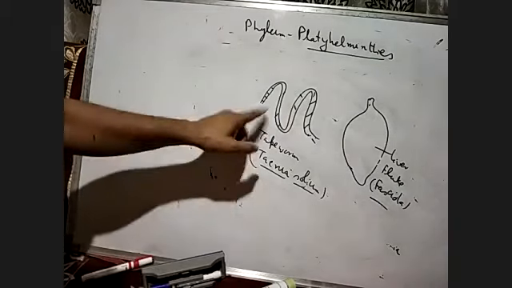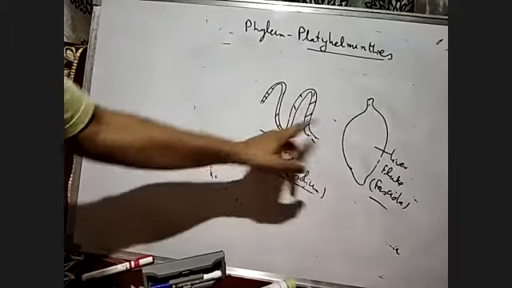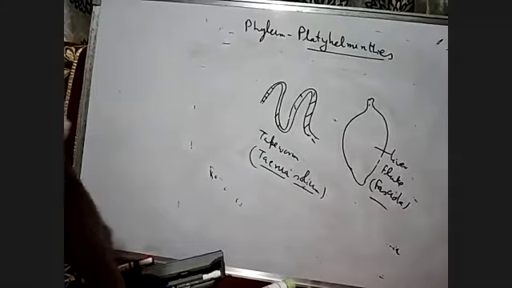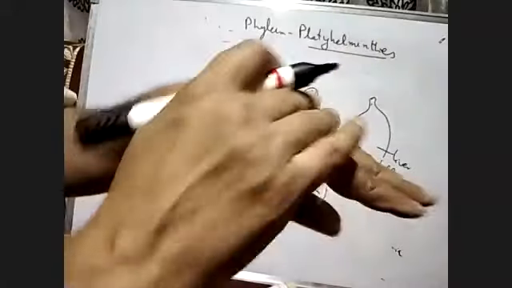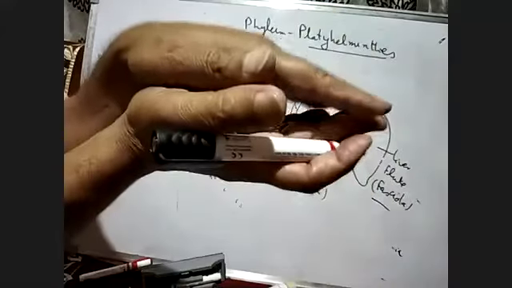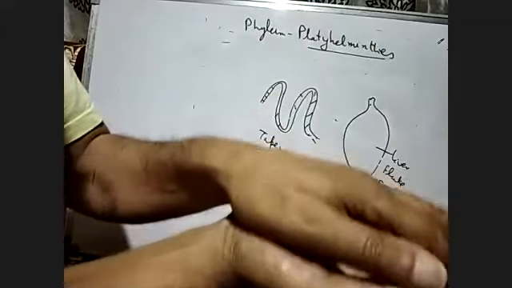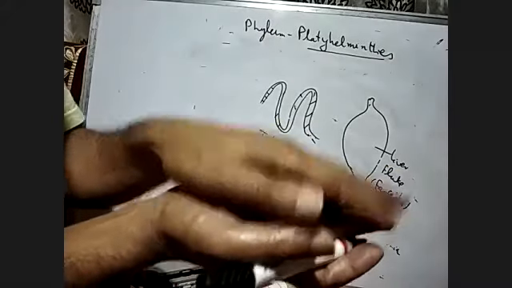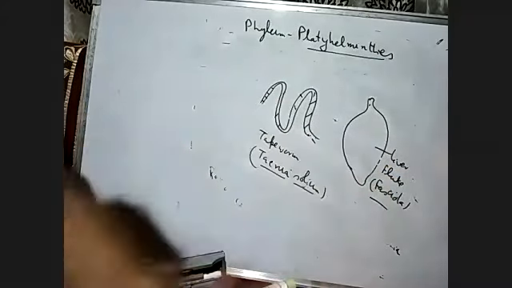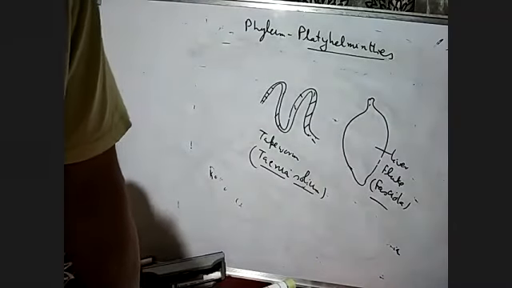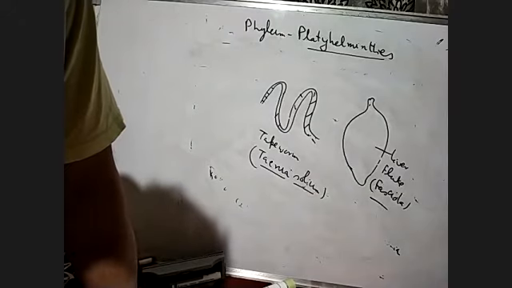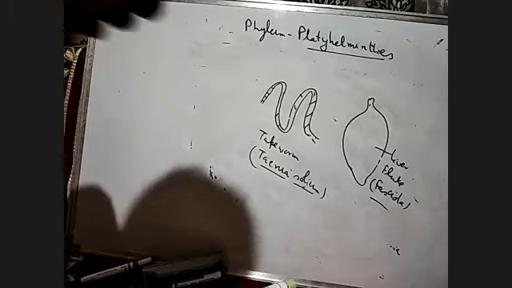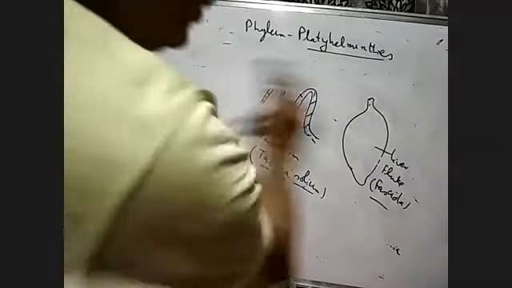See here, the first character. If you look at the body, you find that the body is dorsoventrally flattened. The upper side is called the dorsal side and the lower side is called the ventral side. Both the dorsal and ventral sides are flattened. All the Platyhelminthes have a dorsoventrally flattened body, hence they are called flatworms. So here, character number 1 is there.